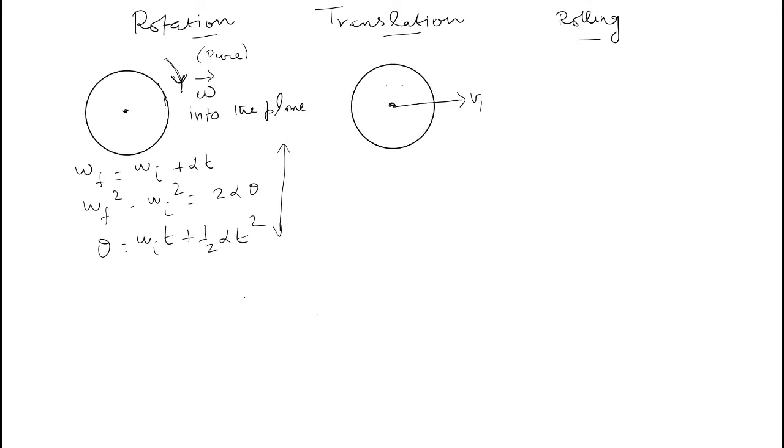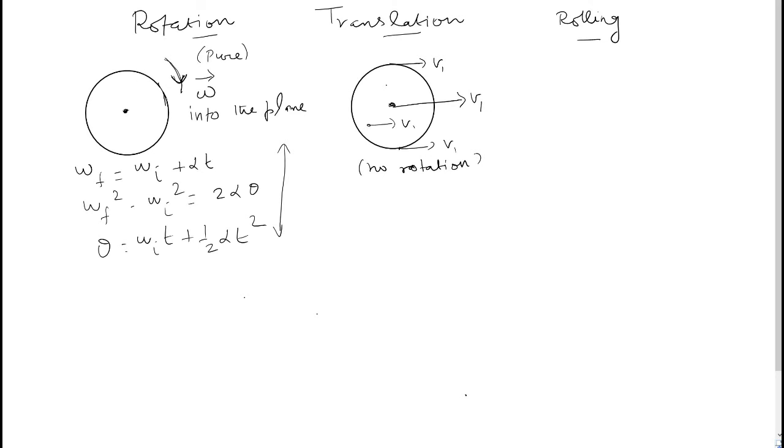Then all the particles in this body will have the same linear velocity. Because it's a rigid body, the entire body has to move. Even a particle here will have the same velocity. All particles will have the same velocity. Here there is no rotation. We assume only translation. That is, the body moves in a linear sense. There is no rotation. All the particles have the same velocity v1 to the right. No angular velocity.